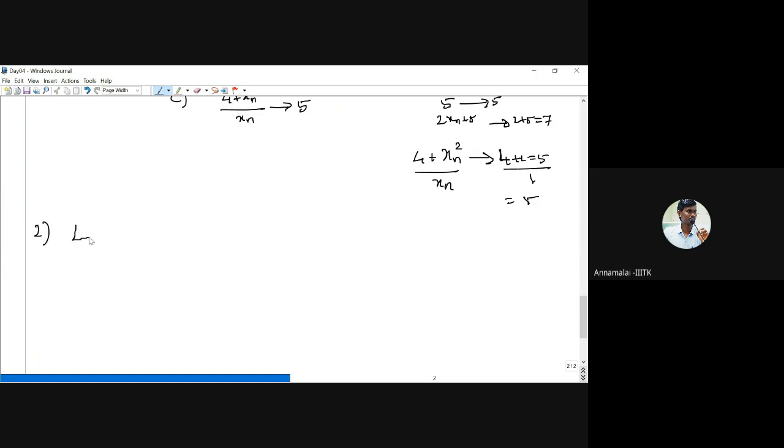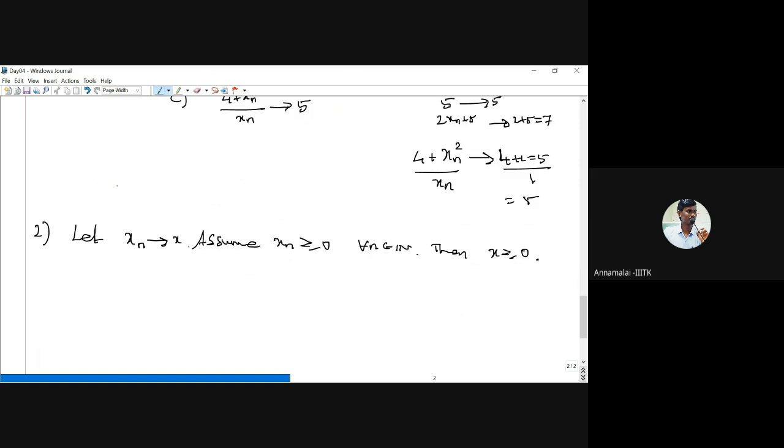Suppose xn is a sequence converging to the point x, and assume that all the xn's are positive for all n. Then we have to prove that the limit is also greater than or equal to 0. So how to prove x is non-negative? Every term of the sequence is non-negative, and xn converges to x, then we have to show that x should be greater than or equal to 0. So how to prove this?